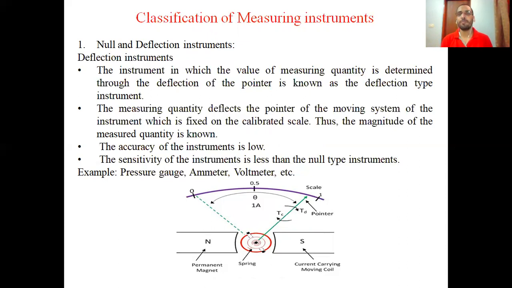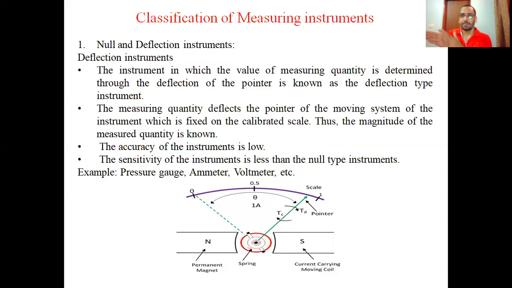The instrument in which the value of the measured quantity is determined through the deflection of a pointer, these types of instruments are called deflection instruments. Okay. And the second one is the most important thing. The measured quantity deflects the pointer of the moving system of the instrument, which moves over a fixed calibrated scale.